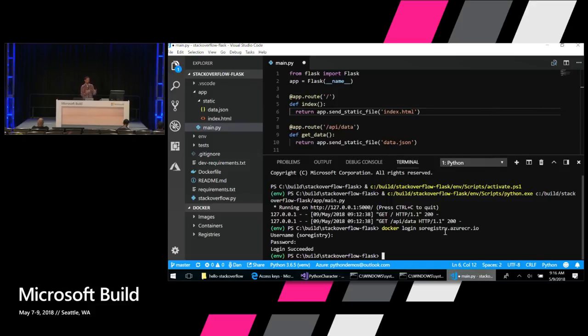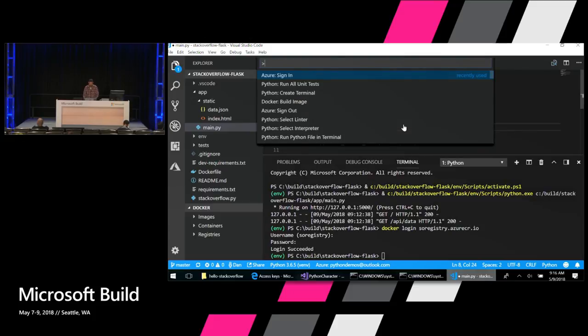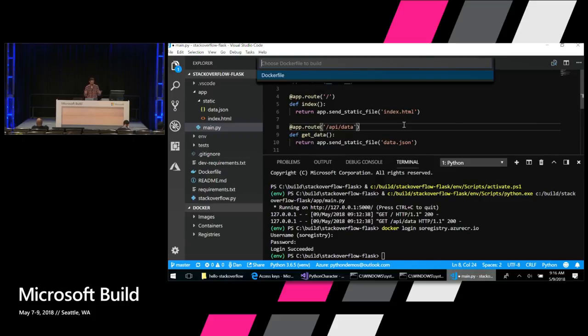Okay. Now I'm going to build a Docker container out of this app and publish it to that Azure Container Registry. I've got the Docker extension installed here, so I Control-Shift-P again to run a command. I'm going to run the docker build image command. It's going to ask what Docker file do you want to use. I'm going to use the one that's created with the app. And then it's going to want an image name. With a Docker image name, you need to prefix it with the name of the registry that you're going to publish it to so that people know where to get the container from.